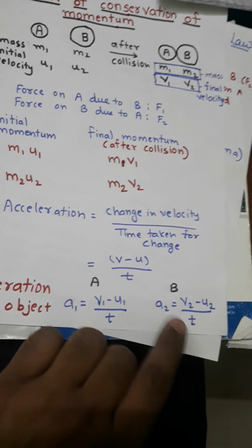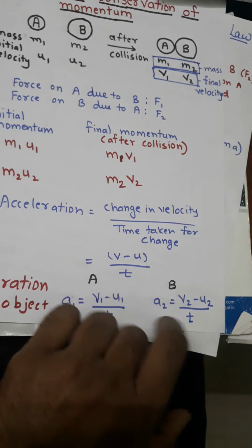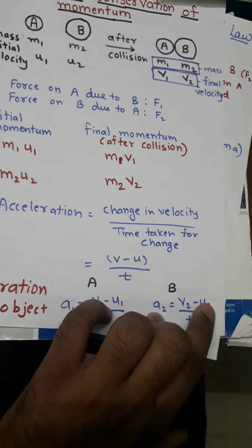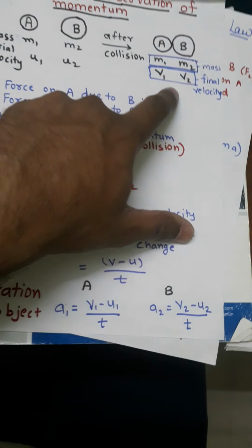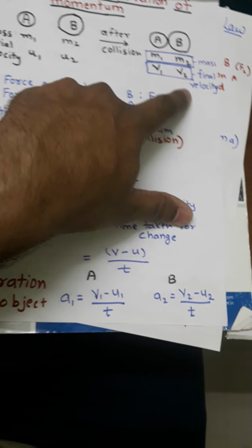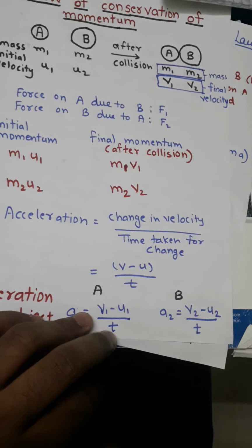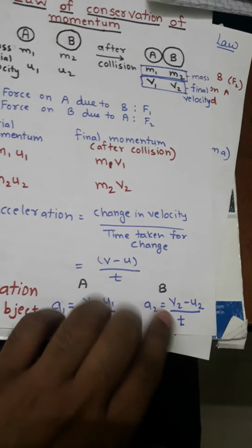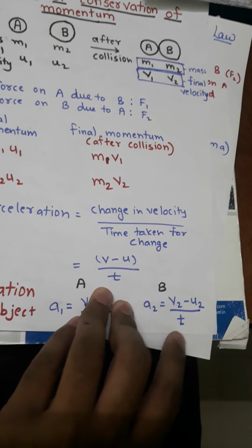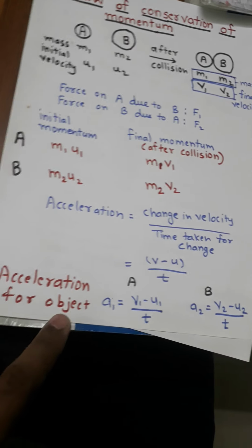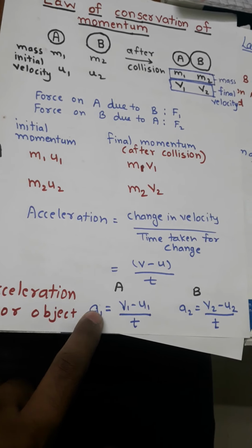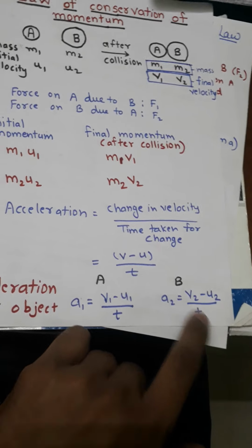In the same way, the acceleration of object B is equal to the final velocity of B minus the initial velocity of B, and the initial velocity is u2. So final velocity minus initial velocity upon time. So you understood now: the acceleration of object A, a1, is equal to this, and a2 is equal to this.